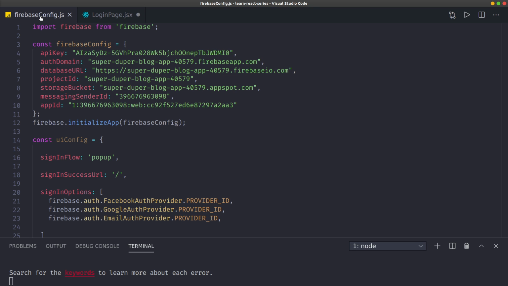Good. The reason why I separated these two is, one, because we're going to have the configuration part for Firebase be global. We're going to have a global kind of data. This data, the users, the sign in, the login, to be global together. So I'm going to use this inside my context.